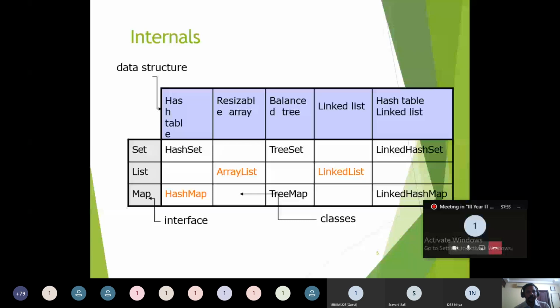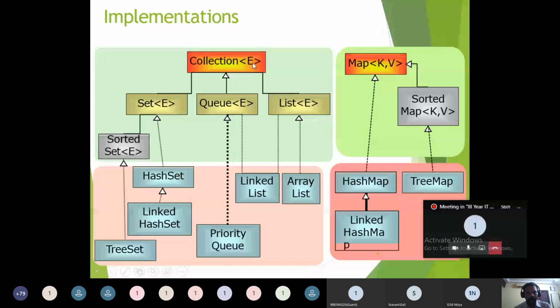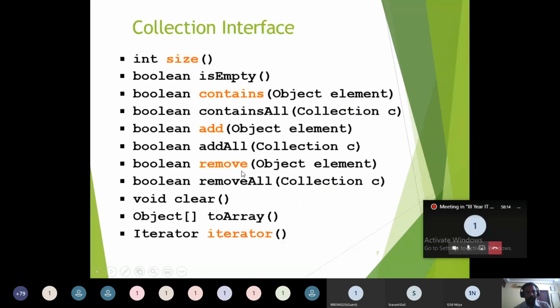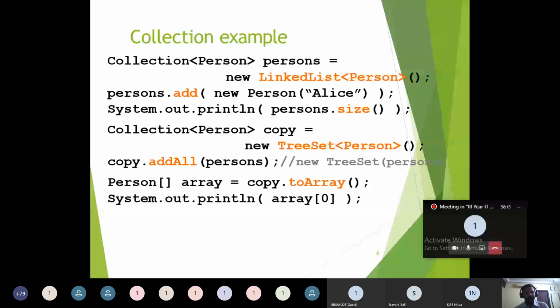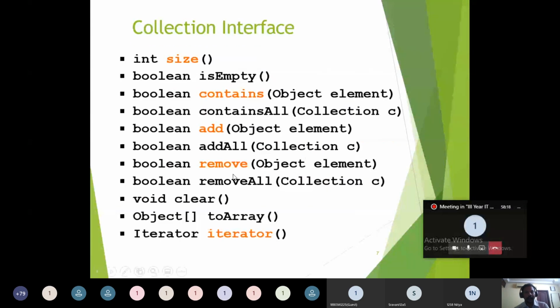Since the collection interface is a super interface for all the different types of classes and interfaces, all the functions it declares are available in all the interfaces and all the classes too. So I can say these are the methods which are common to all collection framework objects.